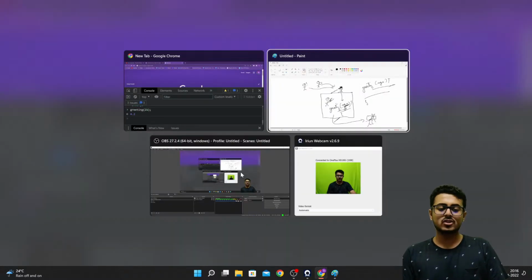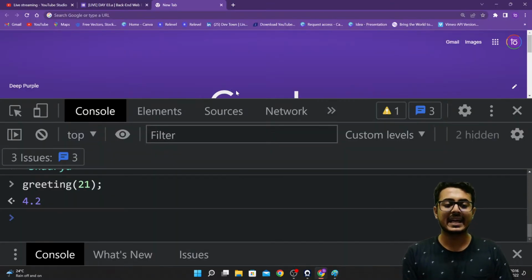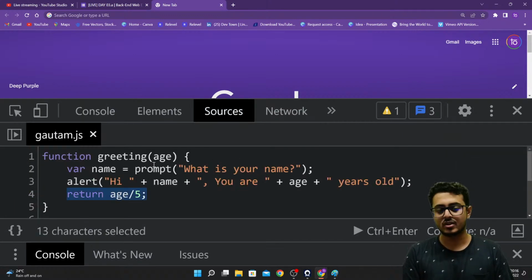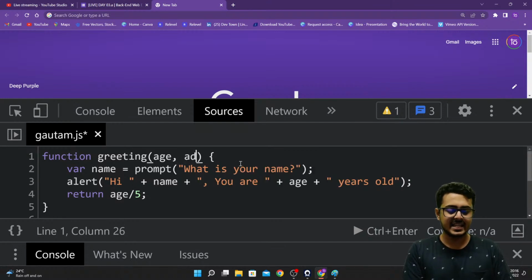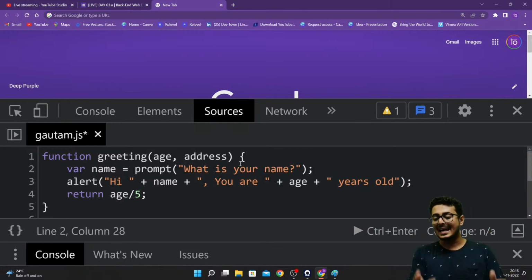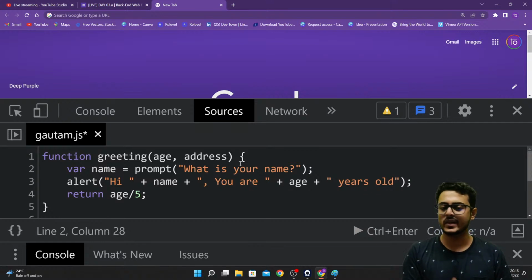Now it is not the case that you can only take one input. It's not like you can only take age as a parameter. You can take age and address. You can take an address as a parameter as well. You can take hundreds and thousands of different parameters inside. It's like no limit, and you can use them automatically as well.